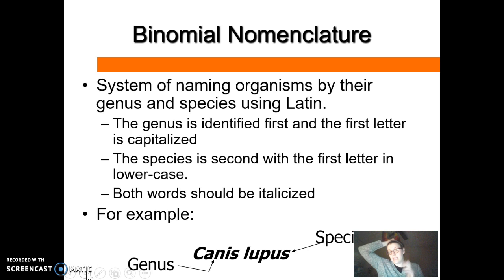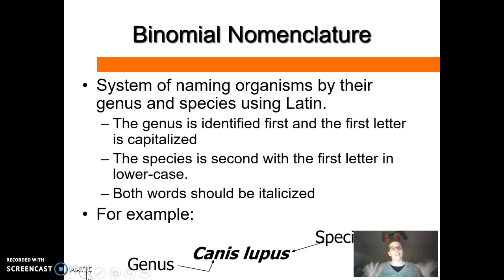So when you see on a test down the road, what is binomial nomenclature? You say it's naming things, two names given as a name. So basically in the Linnaean classification system, we use the genus and species essentially as the animal's first and last name. The genus is their first name, the species is their last.